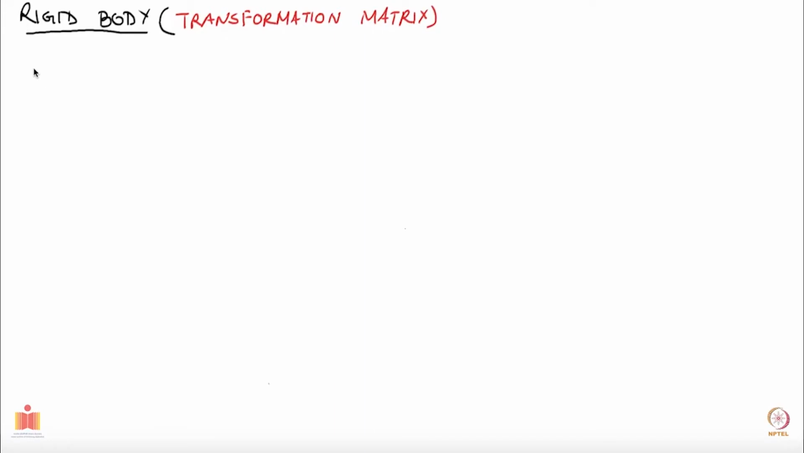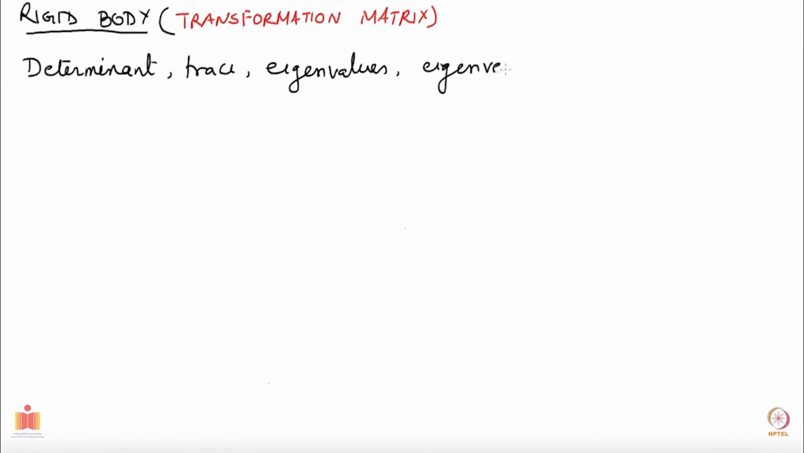So I will give a subtitle to this just to emphasize that such questions we should be asking. Determinant. Trace. Eigenvalues, eigenvectors, and all that. Okay, let's see whether asking about such things gives us some more information.